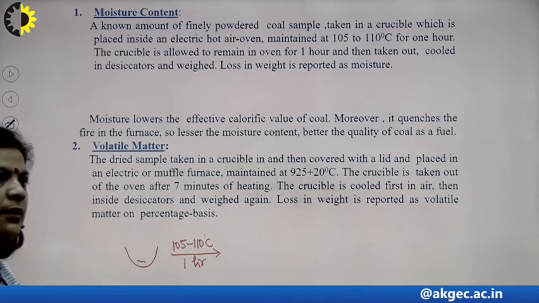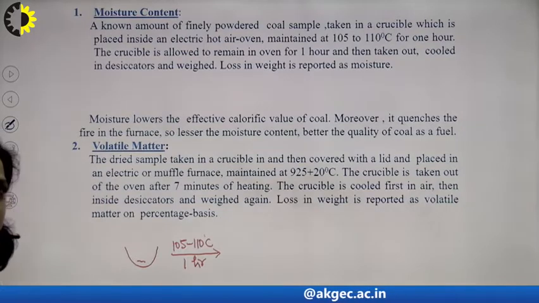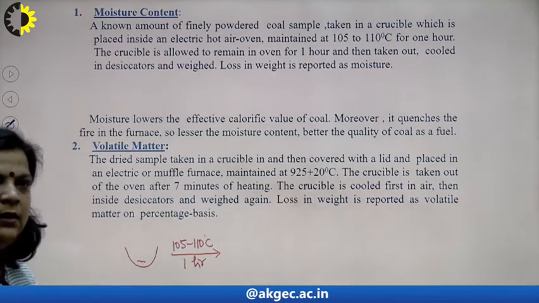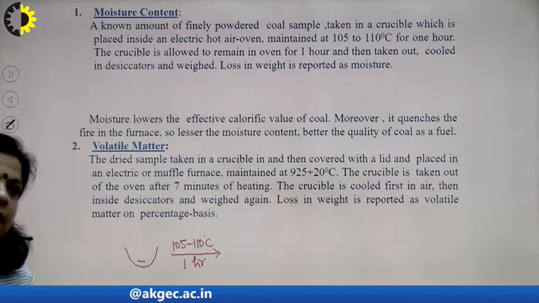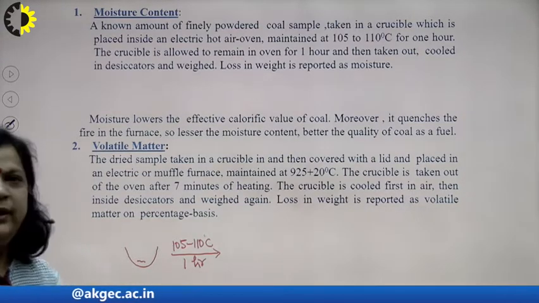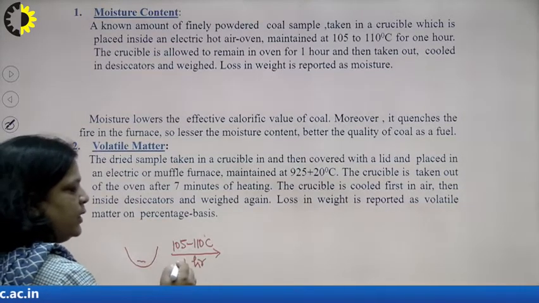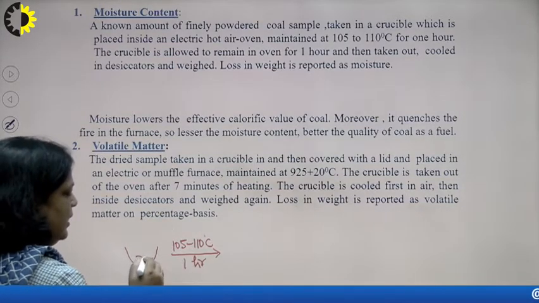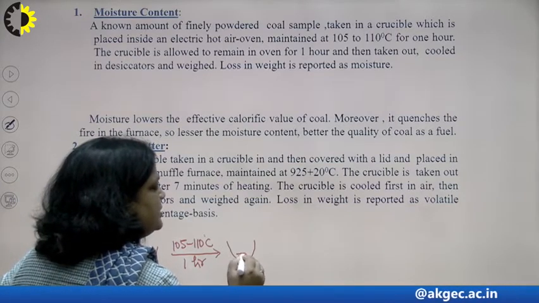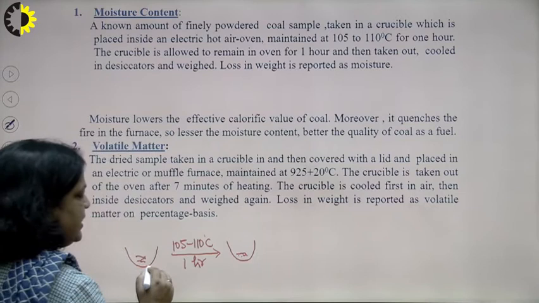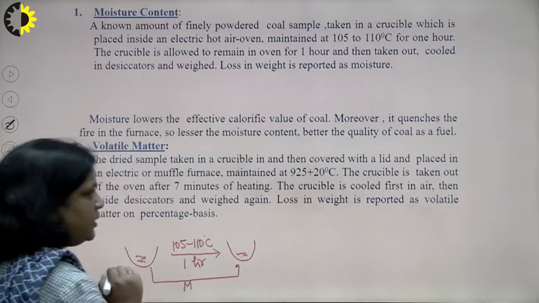Then remove the crucible from the oven, cool it, and weigh it. Repeat the procedure until we get the same reading. Suppose after heating at 105 to 110 degrees centigrade for 1 hour the weight decreases; if moisture is present, it evaporates.